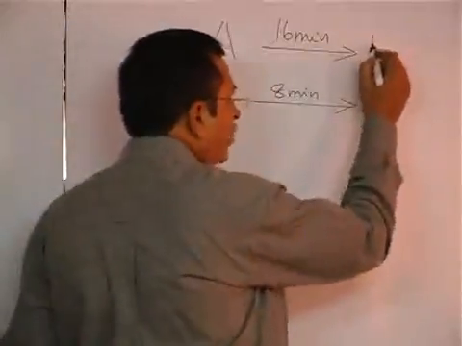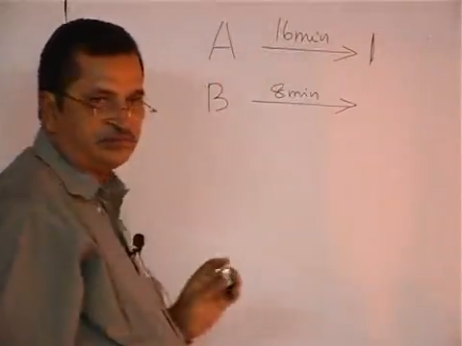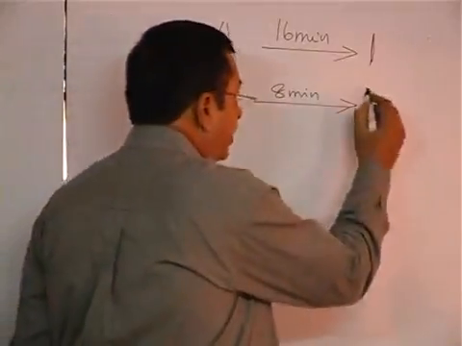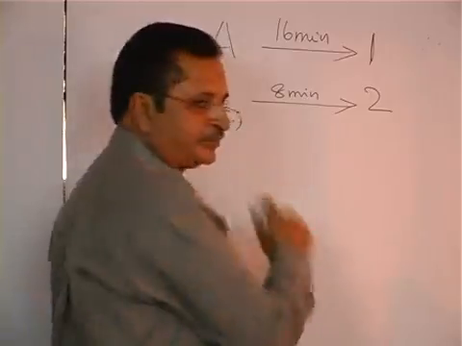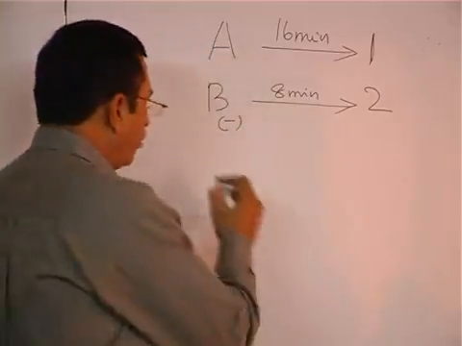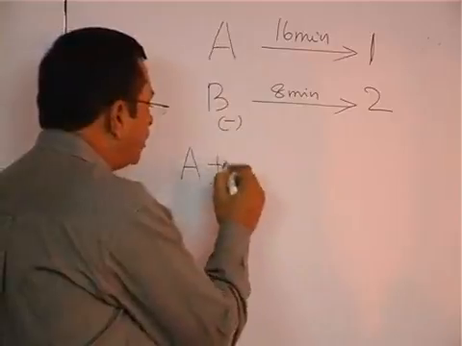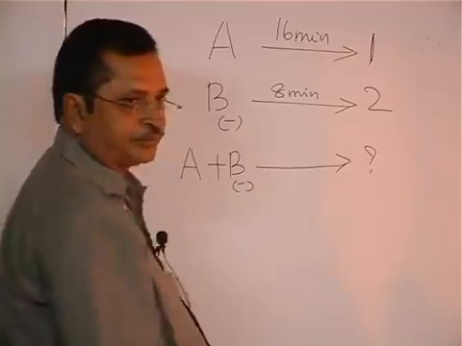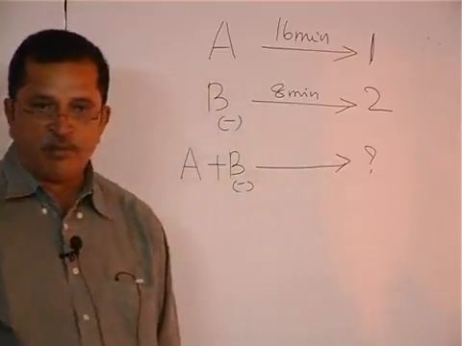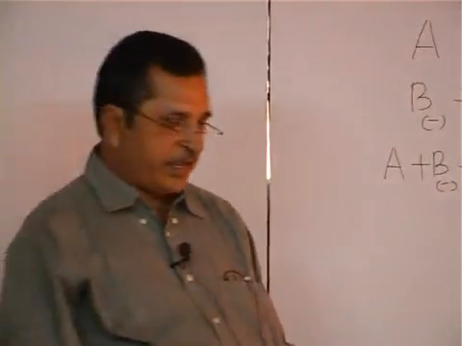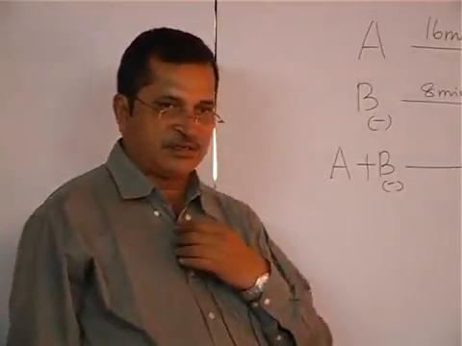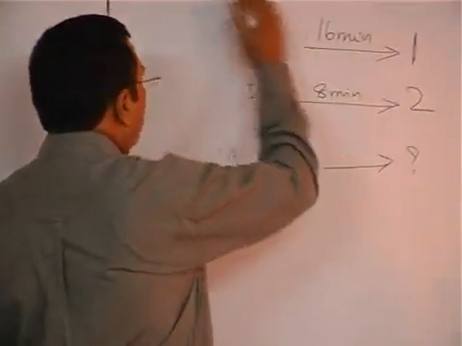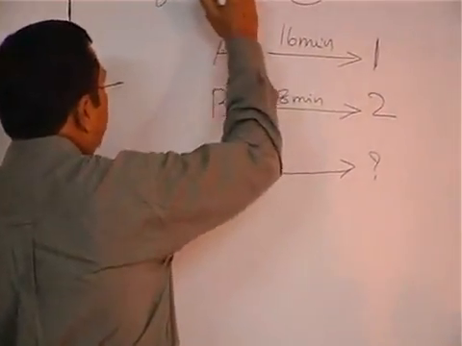A can fill 1 unit, whereas B can empty 2 units. Now, both are opened at a time. Both are opened at a time means what happens? That is the reason he told the tank is already half full, which means the tank is already holding how many units